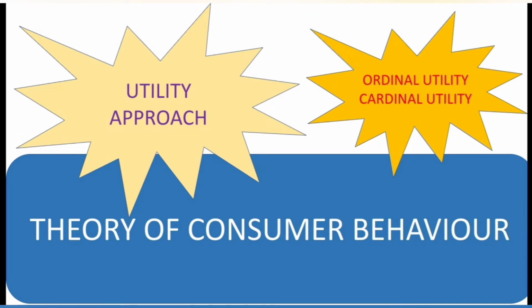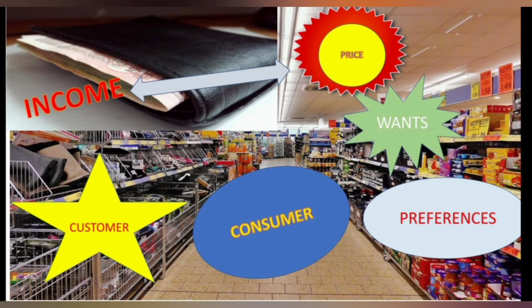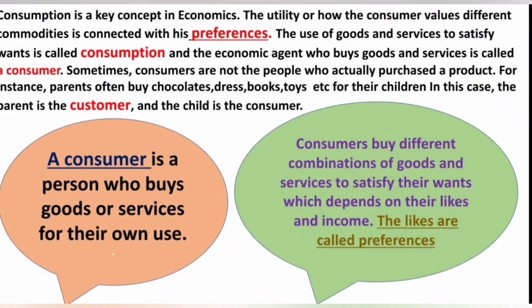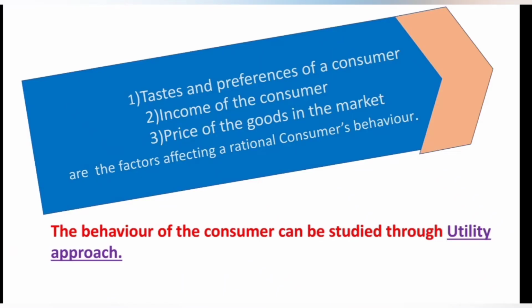Now you can refer to the notes. Who is a consumer? What is his behavior? What are his preferences while he wants to purchase a commodity? Many factors influence his behavior in the market. That is income of the consumer, price of the commodities. Nowadays online shopping is influencing people because, as you know, the internet is a modern effective tool for business transactions. It has revolutionized the concept of shopping.